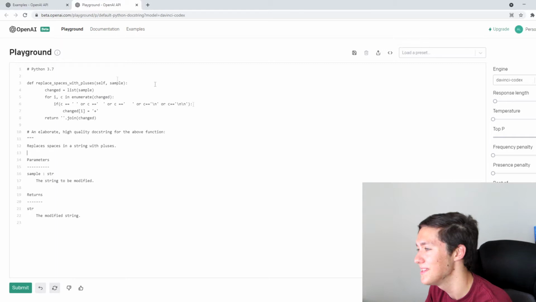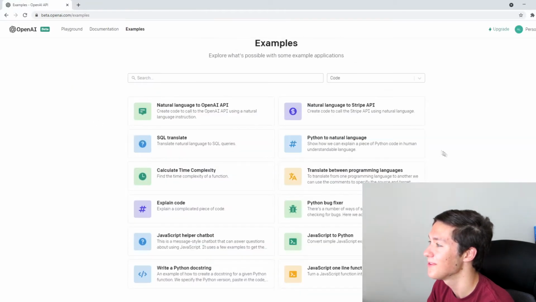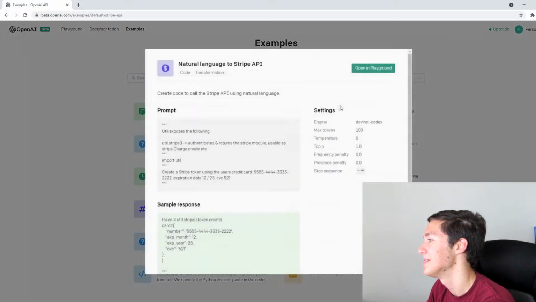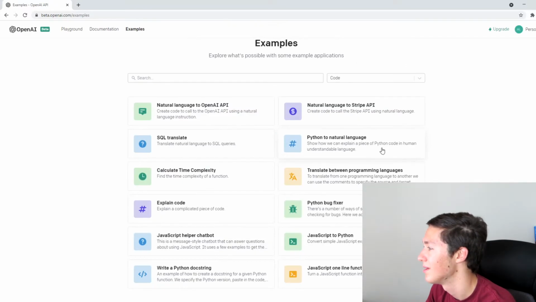And I could see this being used as a really useful tool with programmers. And yeah, this is just fairly cool stuff, but the real meat of this video comes in when we have natural language to Python. Actually, you can do Python to natural language if you want.